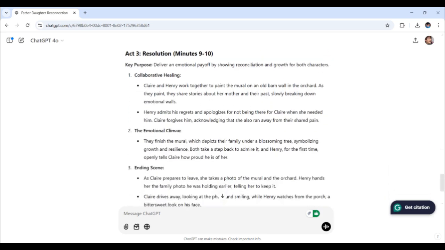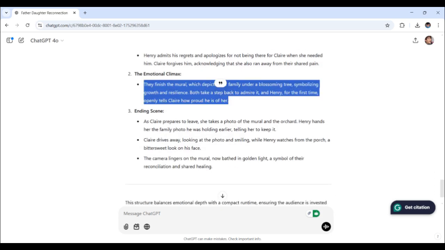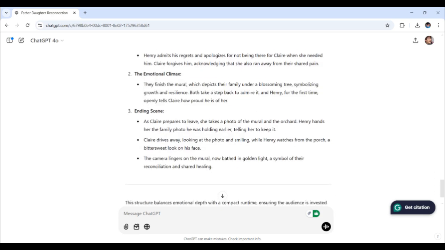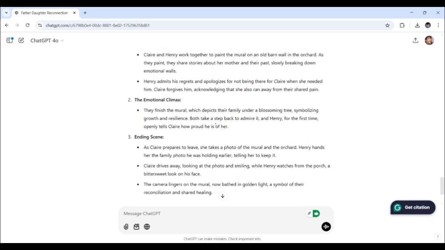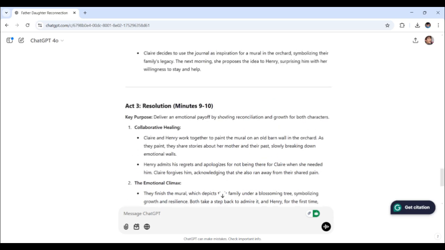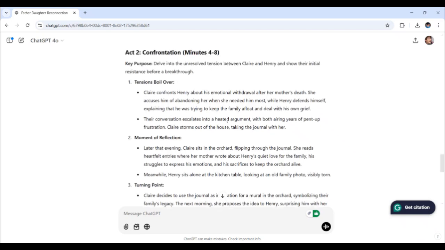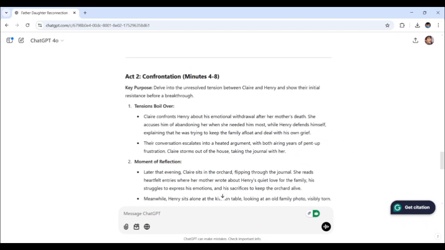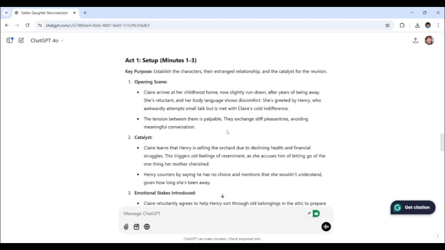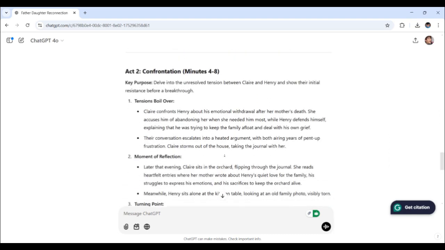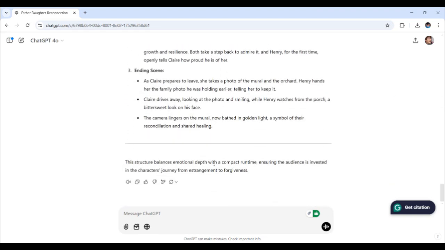Collaborative healing. All right, it's starting to come together emotionally. Then the emotional climax. See the buildup of the tension as I've read here, and then the ending scene. The outline perfectly balances the conflict and resolution. It's quite impressive how ChatGPT links in every plot point so you can follow what's happening with the characters. I must say, impressive, ChatGPT.